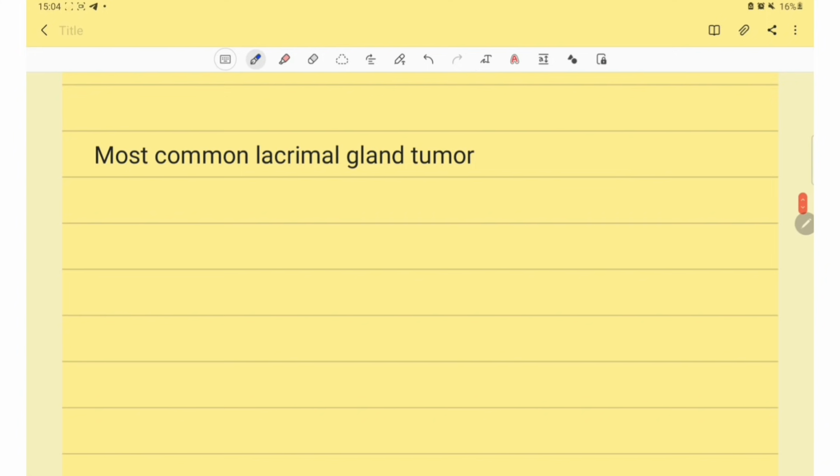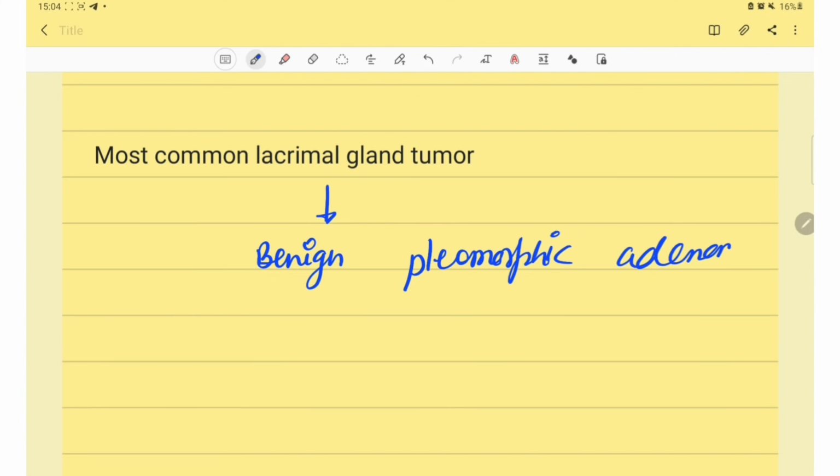So next question is, most common lacrimal gland tumor. The most common lacrimal gland tumor, benign, is pleomorphic adenoma, and malignant is adenoid cystic carcinoma.